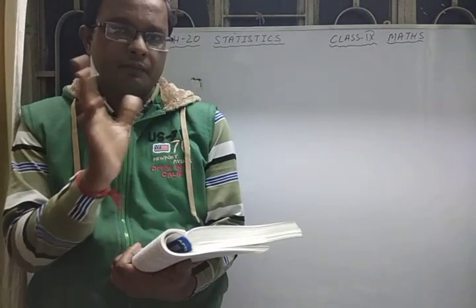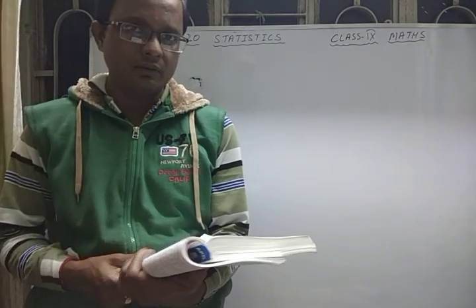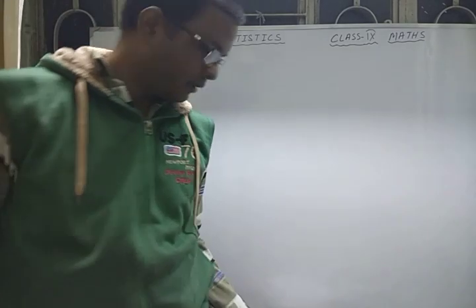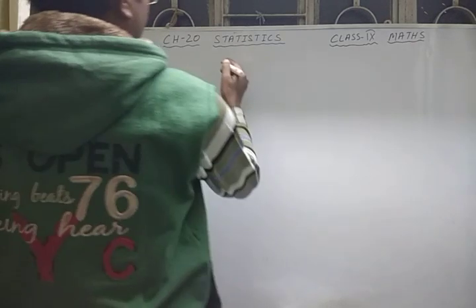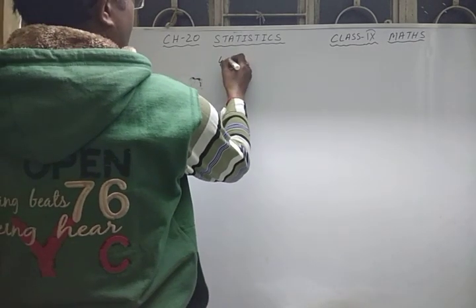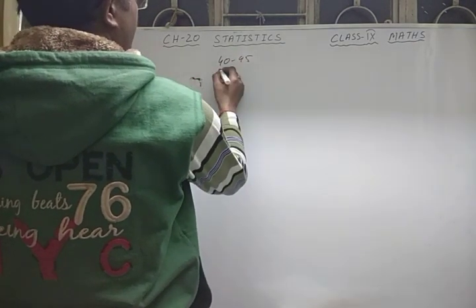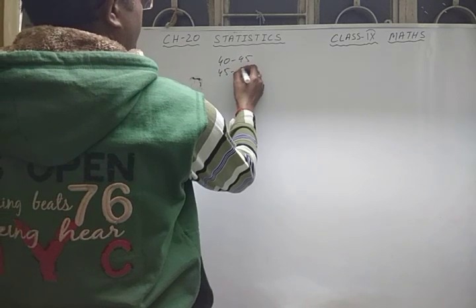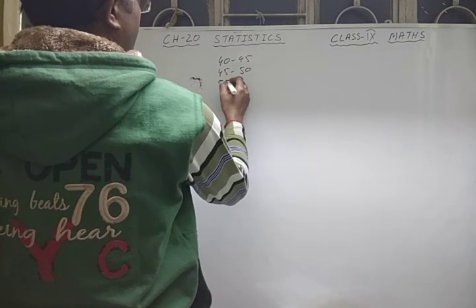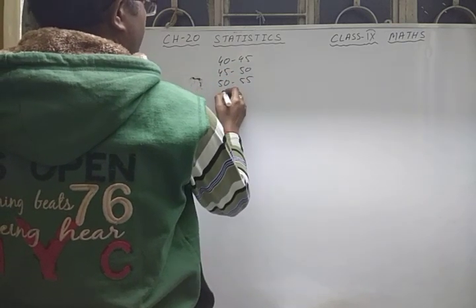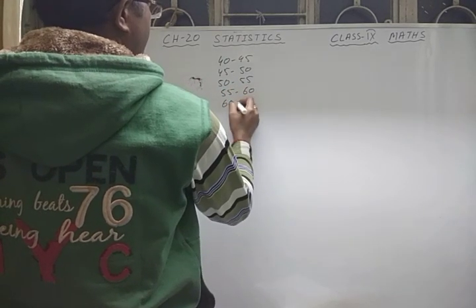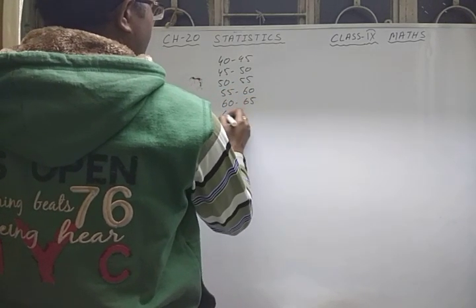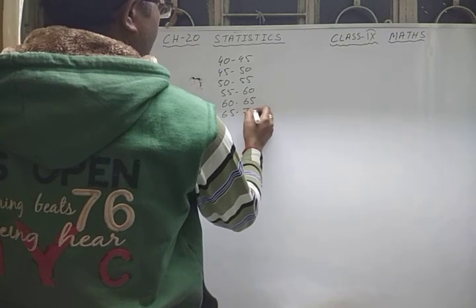If I bifurcate the weight like this, suppose 40 to 45 kg, 45 to 50 kg, 50 to 55 kg, then 55 to 60 kg, then 60 to 65 kg, 65 to suppose 70 kg.